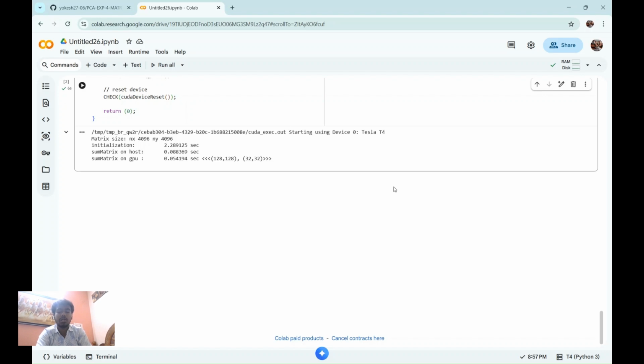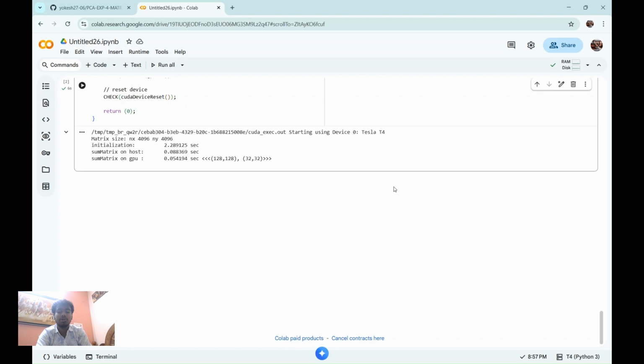Unified memory automatically handles data migration between host and device, improving programming simplicity. Execution timing is measured for both CPU and GPU computation to compare performance. Finally, the GPU result is validated against the CPU result to ensure accuracy.